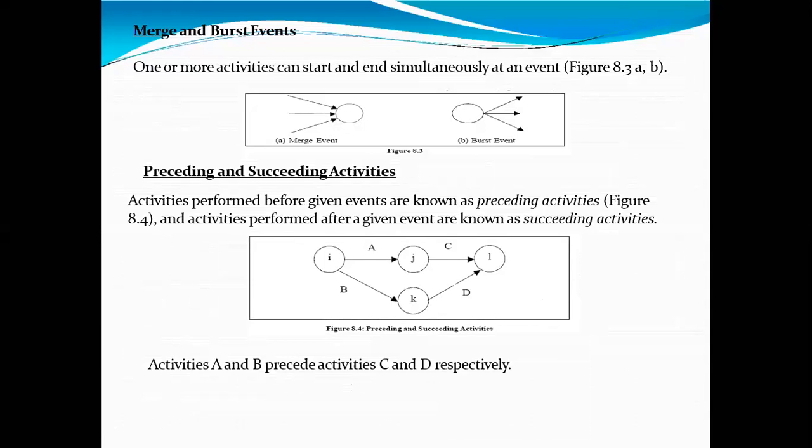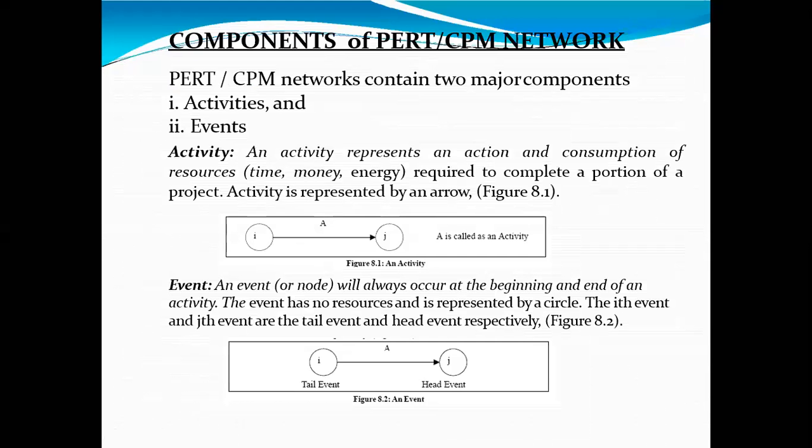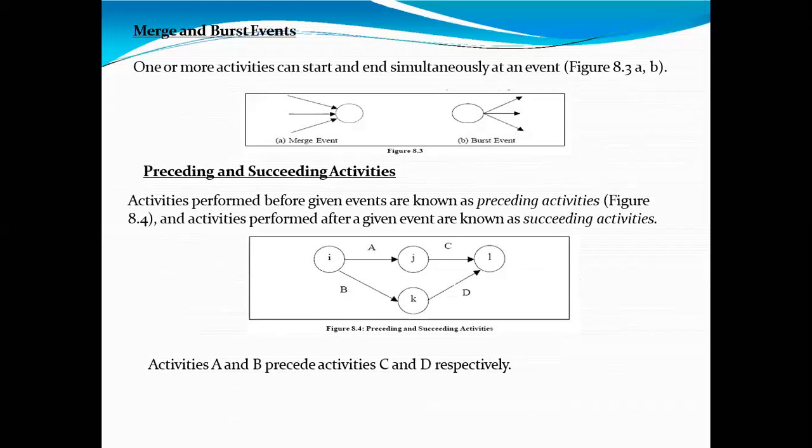Merge and burst event. Rather, we have started from this point. Construction of network diagram. What is the activity? Activity is represented on nodes, events. It is represented in the circles. This is the burst or merge event.